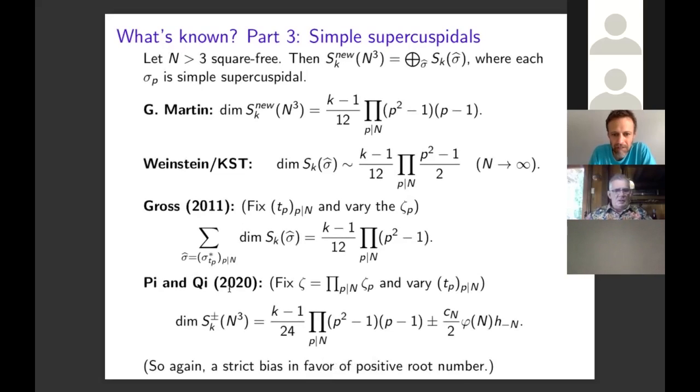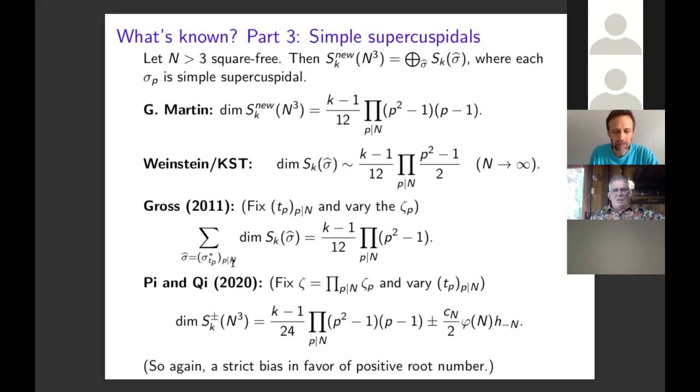A complementary thing was studied in a recent paper of P and Shi. What they did is they fixed the global root number and they varied the TP parameters. Of course, just like we did for the square free level case, we would expect half the cusp forms to have root number +1, half of them to have root number -1. So we would expect that if we look at, say, the plus space or the minus space